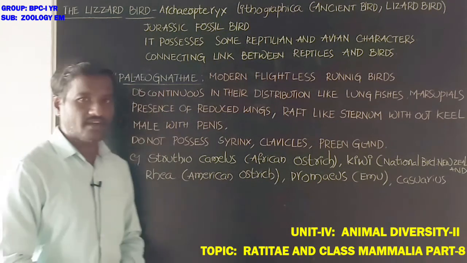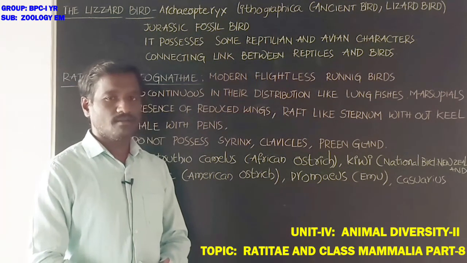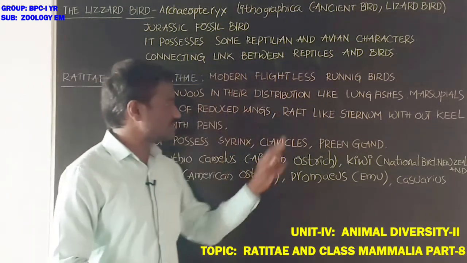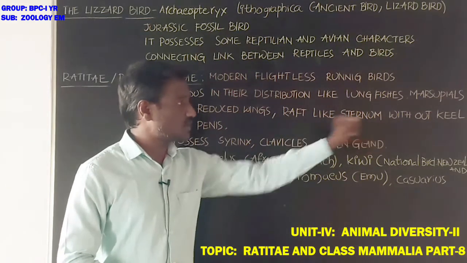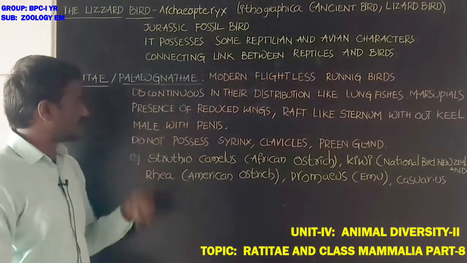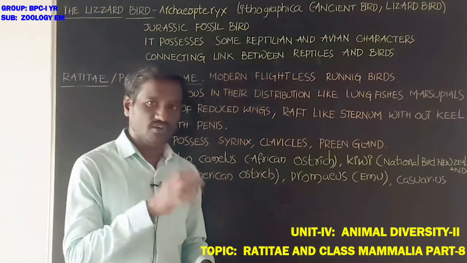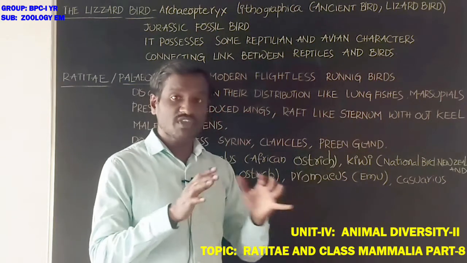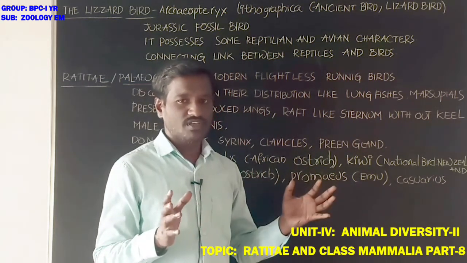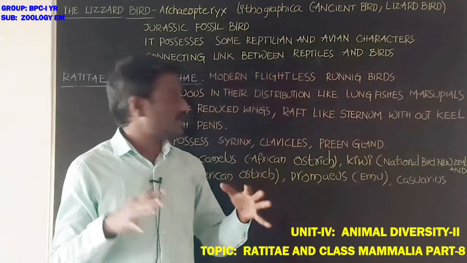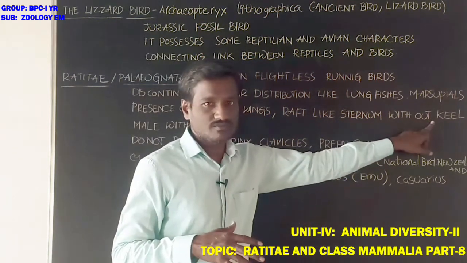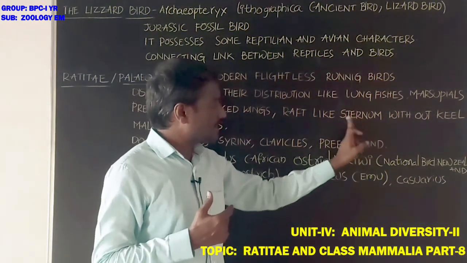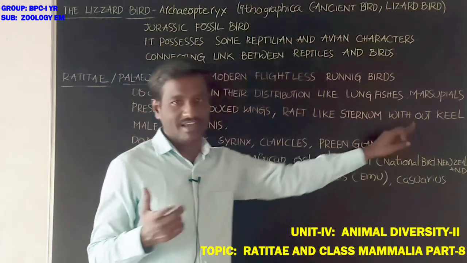Next, what are the characters shown by modern flightless running birds? These are presence of reduced wings, raft-like sternum without keel, and male with penis. Wings are completely reduced and the sternum is raft-like, without keel or carina, the flattened structure that is called keel or carina. Sternum is the breastbone.